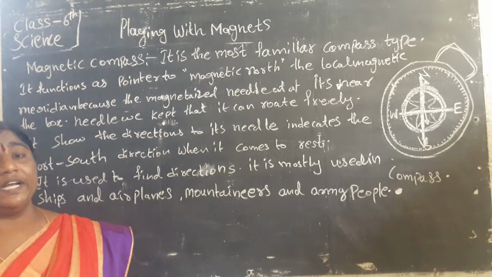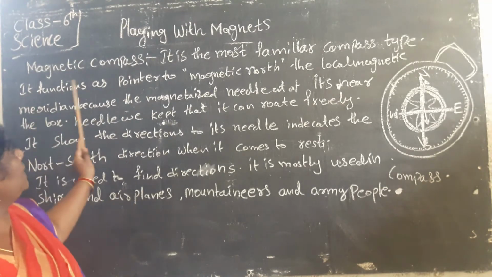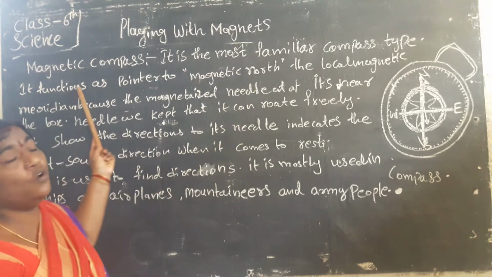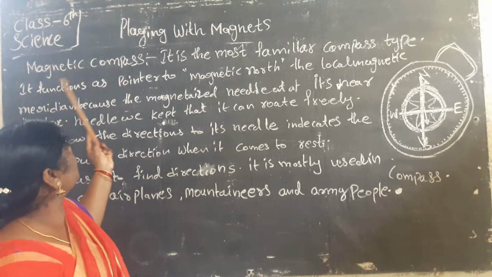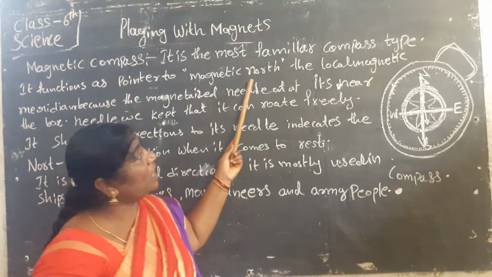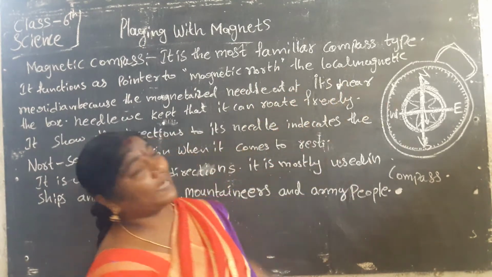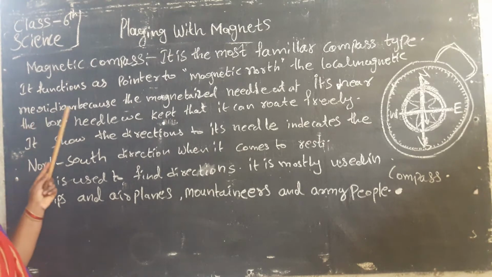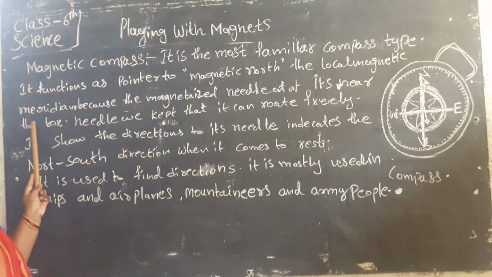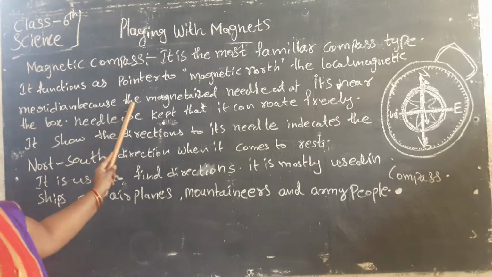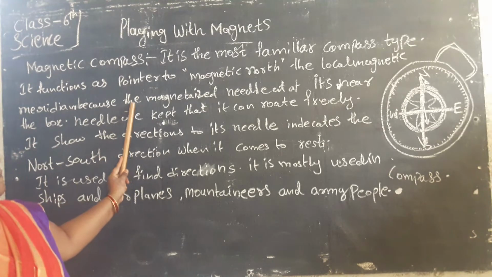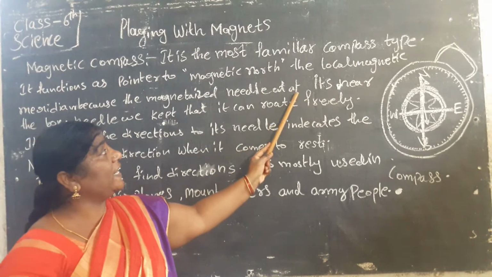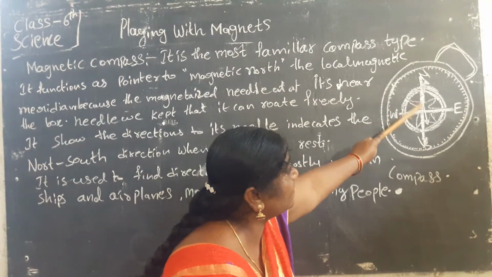It functions as a pointer to magnetic north, the local magnetic meridian, because of the magnetized needle.